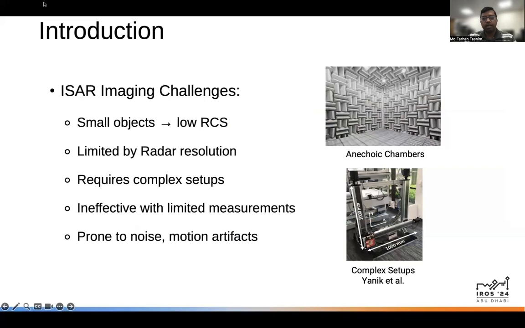There are a few key challenges in ISAR imaging, such as small objects result in low radar cross-section, making detection difficult. Radar resolution is often limited, affecting image quality. The imaging process typically requires complex and costly setups such as anechoic chambers. Limited measurements compromise effectiveness and reliability. Noise and motion artifacts can distort images, reducing accuracy. Addressing these challenges is essential for enhancing ISAR imaging techniques and their applications.